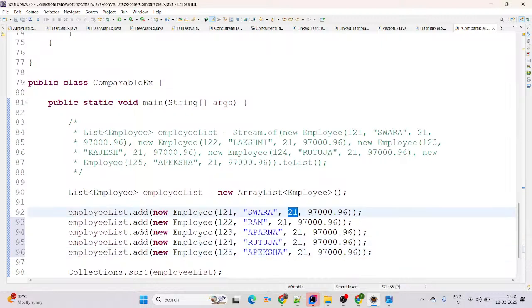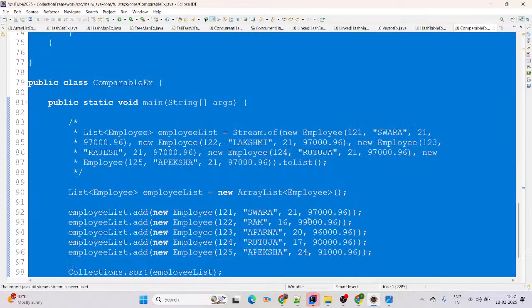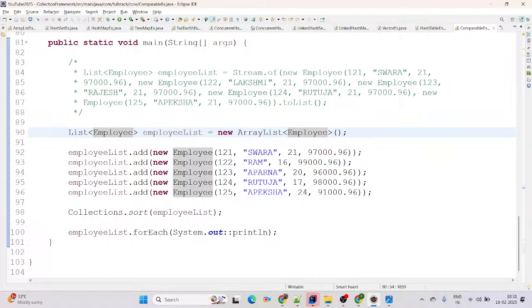Now we are going to change the age. Here I am giving 16, this will be 20, the next one we are giving 17, and this one we are giving 24. Now if you want to change the salary, you can go ahead and change the salary as well. It is not at all required to change the salary here, because anyway we are going to work on age, right? Still, if you want, you can simply go ahead and change it. Now we have the employee list available.